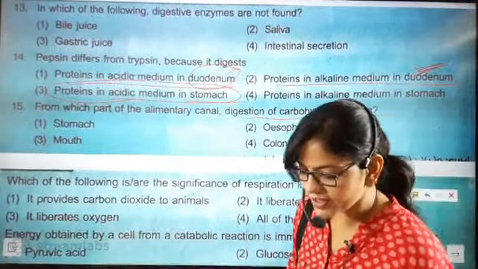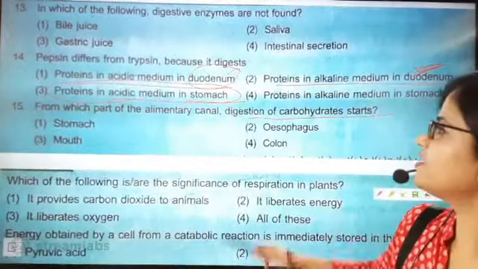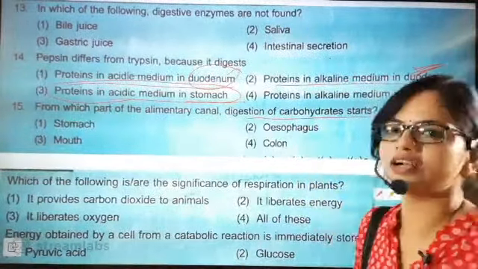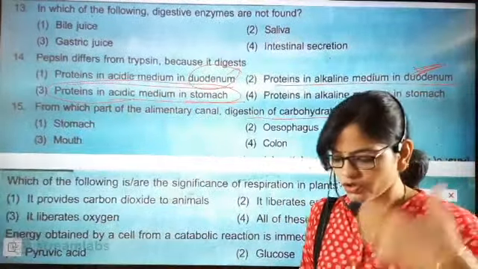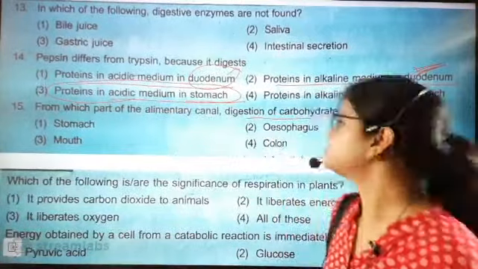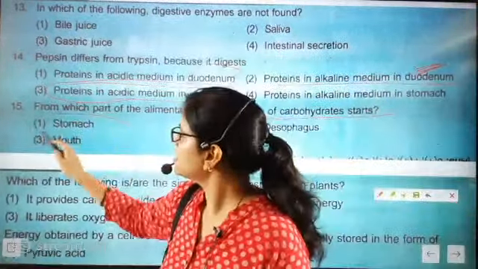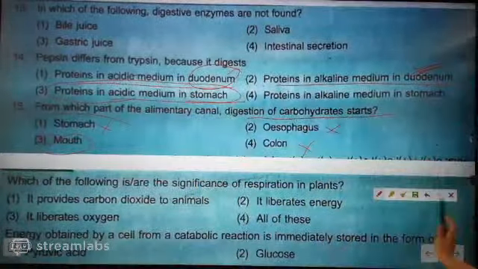Very good. So tell me, beta. Everyone started writing the part where digestion of food starts. Again and again at the time of teaching, we discussed that digestion of food starts in the mouth. The mouth is the correct answer. Stomach, esophagus and colon are wrong answers.